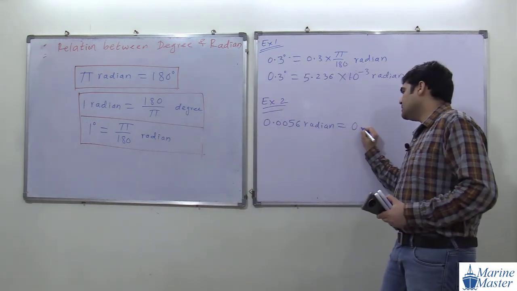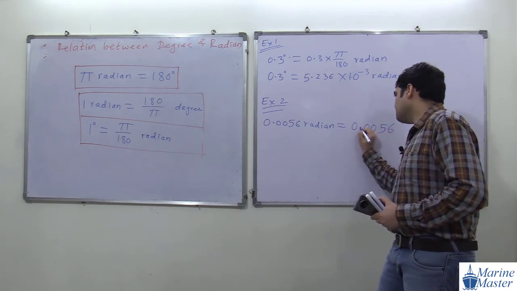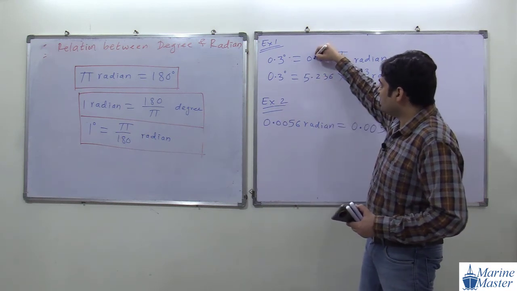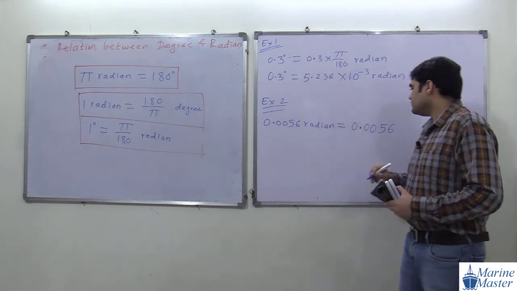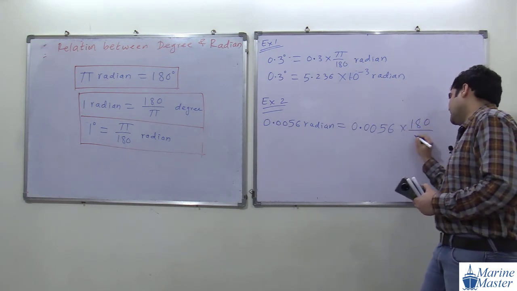So 0.0056, make the decimal point properly so that it is visible to you guys, into 180 by pi.